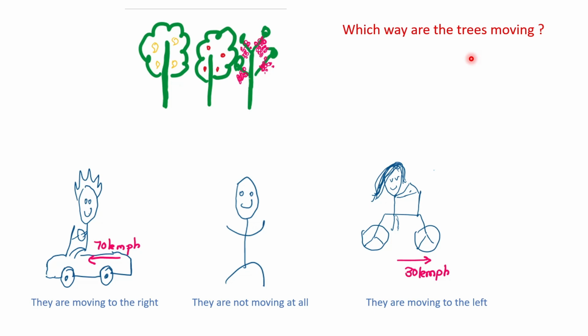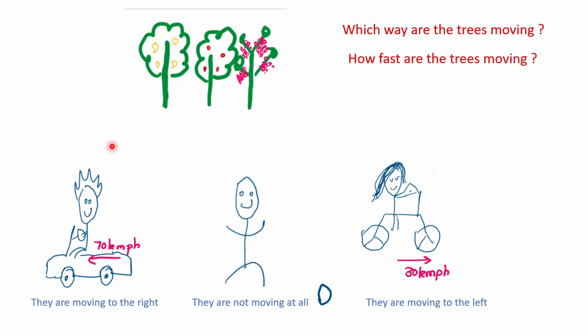So this was a qualitative question. Now let me ask a quantitative question. How fast are the trees moving? With what speed are they moving? Let's not worry about how these people can actually measure the velocity, but let's say they've got a good intuition for guessing the velocity. So I'm asking, how fast are the trees moving? Now you will obviously tell me the trees are not moving, so their speed is zero. Right? You'll tell me the trees are there. They're not moving. Their speed is zero.